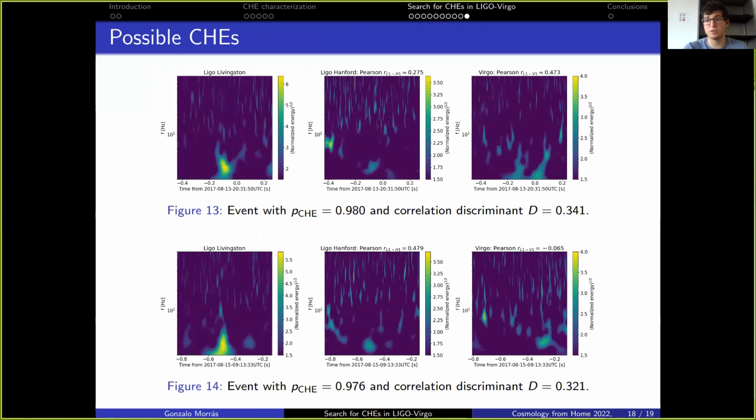Now moving on to the next most significant events, we have these two, which are not cataloged by any of the searches for compact binary coalescence, and they could in principle be close hyperbolic encounters, although they are not very likely to be, due to the fact that the number that we observe is consistent with the expected number. But in any case, one could study whether or not they are by doing Bayesian inference or similar methods, and this is left as future work.